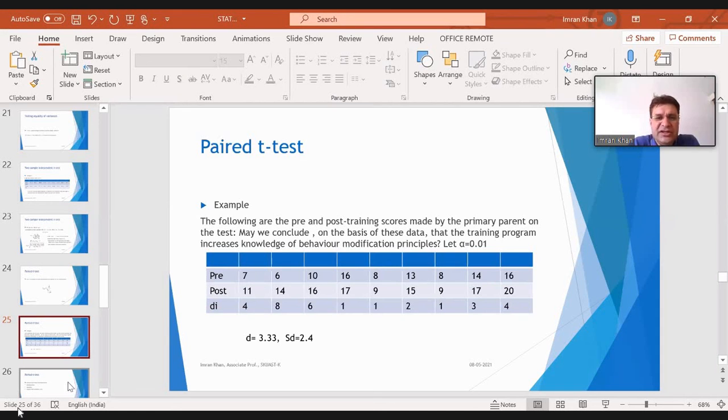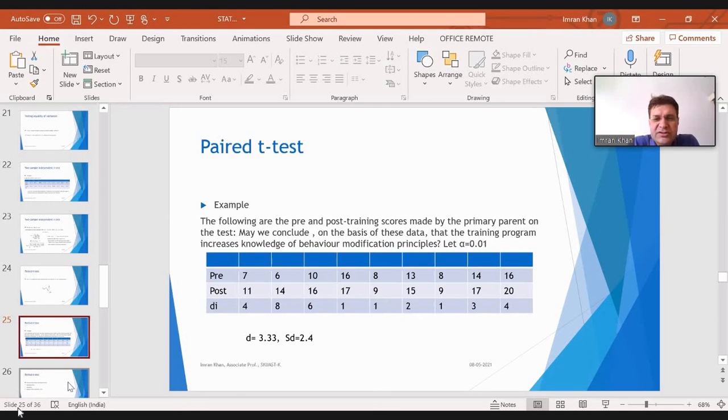But once the guy undergoes training, the post scores are, after training, for the same guy who had pre-7, now the post is 11. Now the next guy who had pre-score 6, after training his post score is 14. Similarly, you have the data points for all the cases. Now Di means we are taking the difference. That's 11 minus 7 is 4, 14 minus 6 is 8, 16 minus 10 is 6. So you generate this row of Di, which we call difference.